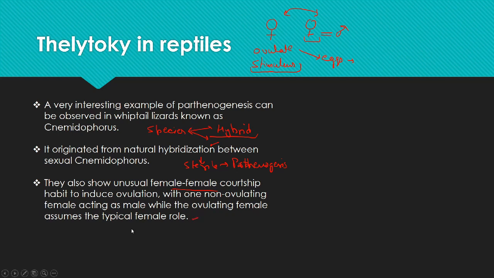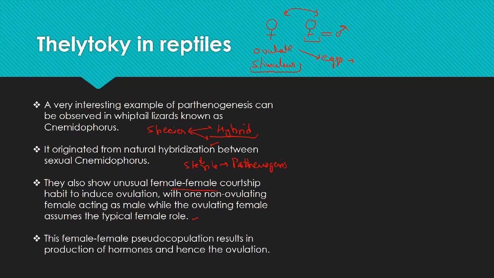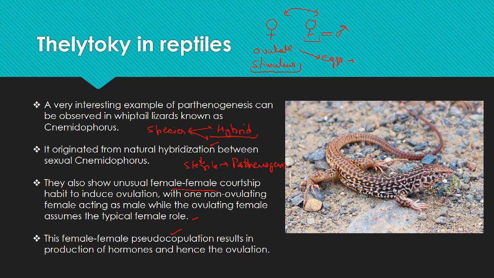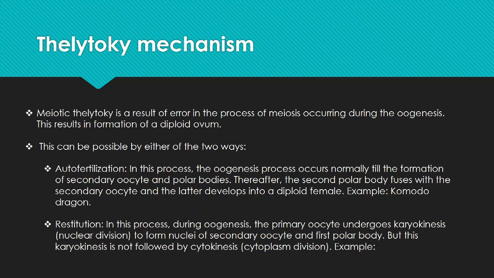This female copulation is pseudocopulation, which results in the production of hormone required for the ovulation. So this is a whiptail lizard found in the USA. So how do the unfertilized eggs become diploid?